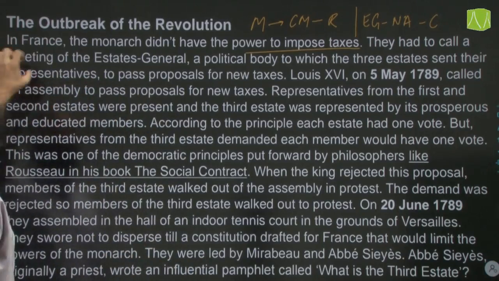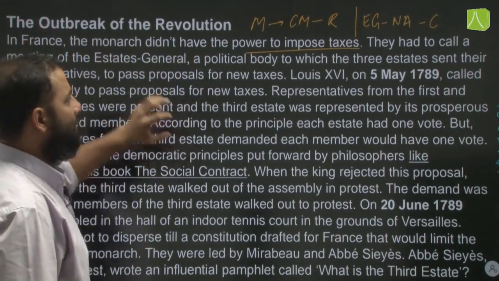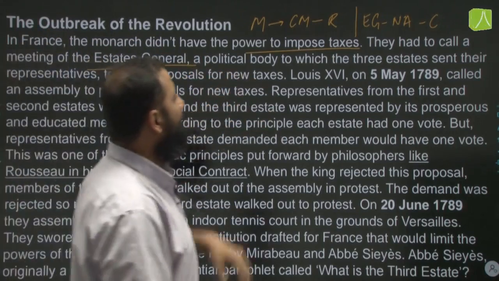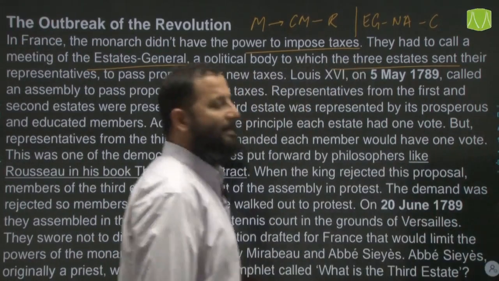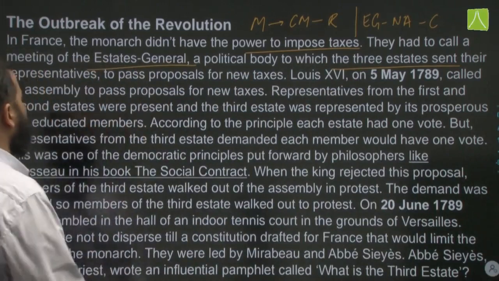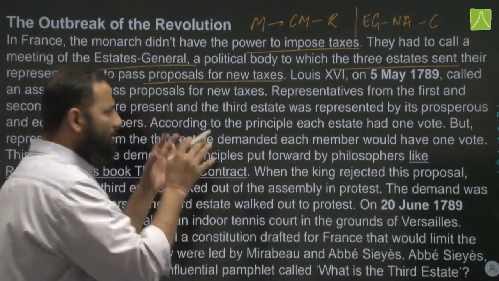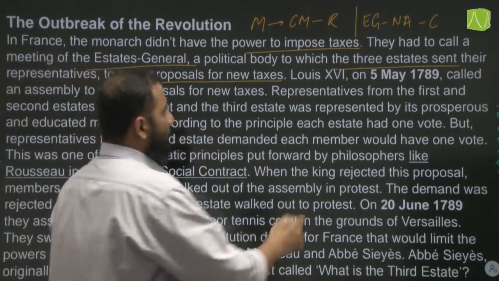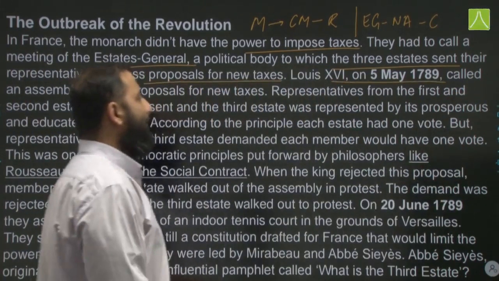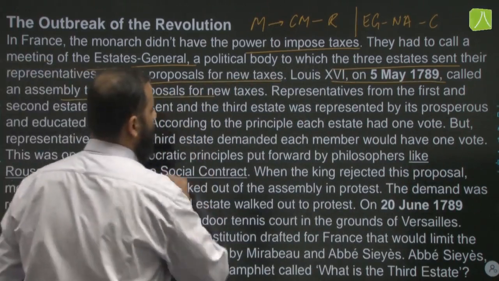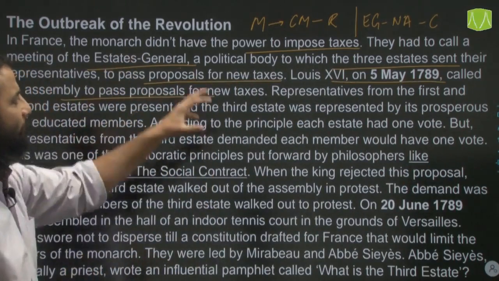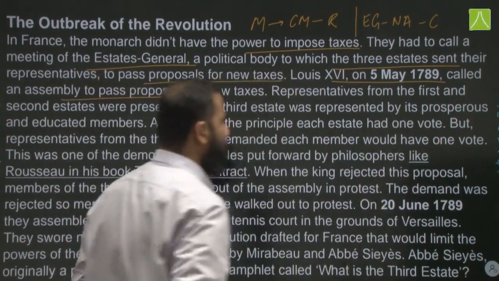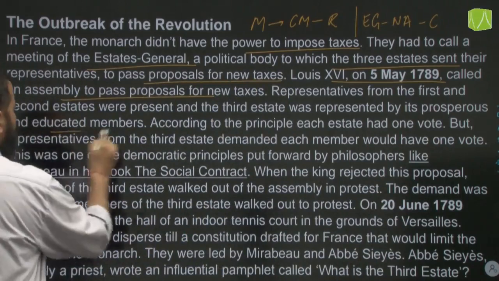Okay. So in France, the monarch did not have the power to impose taxes. He had to call a meeting of the Estates General, that is a political body to which all the three estates sent their representatives to pass proposals for new taxes. Now this was just a formality, actually it was all pre-decided. Louis XVI on 5th May 1789 called an assembly to pass proposal for new taxes. Representatives from the first and the second estates were present, and the third estate was represented by its prosperous section and educated members.